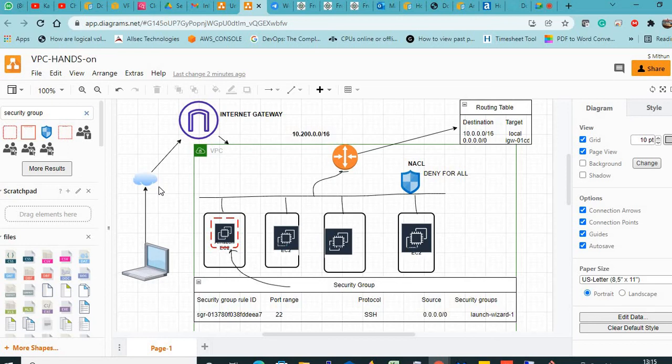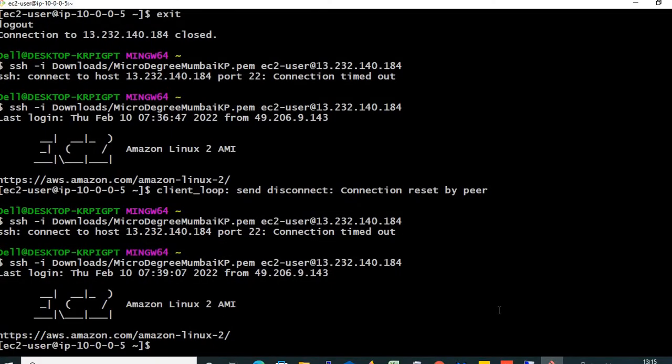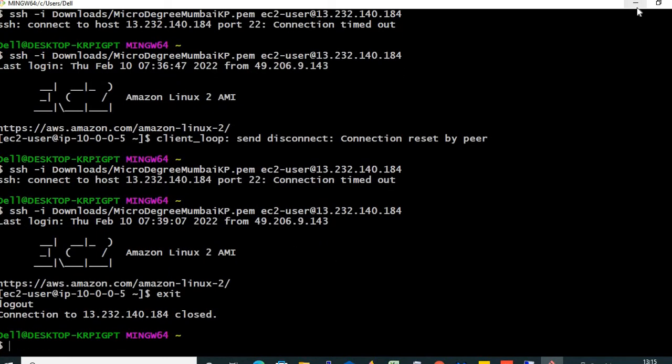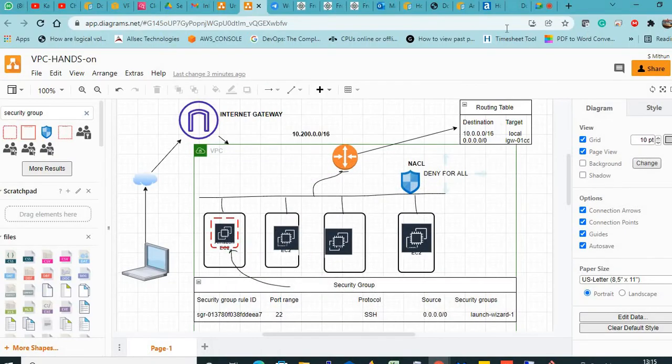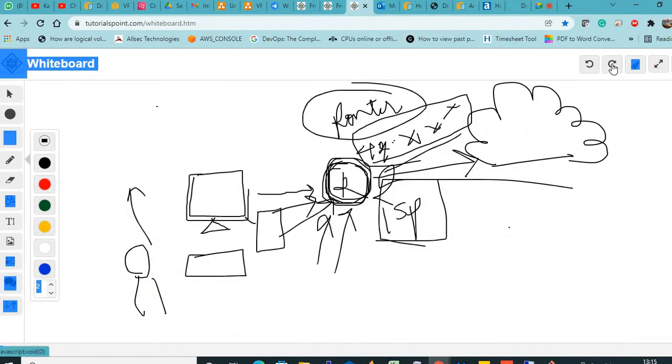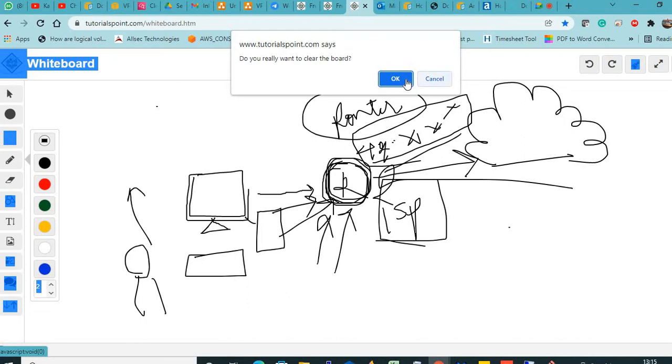Clear? Any doubts? Now many of you may be thinking, what is this black screen? I will explain this too. What is this black screen? See, where are we now? Now, let me clear this.